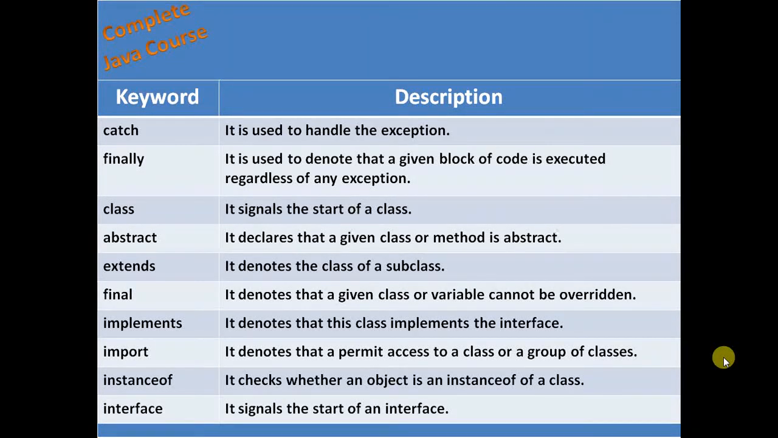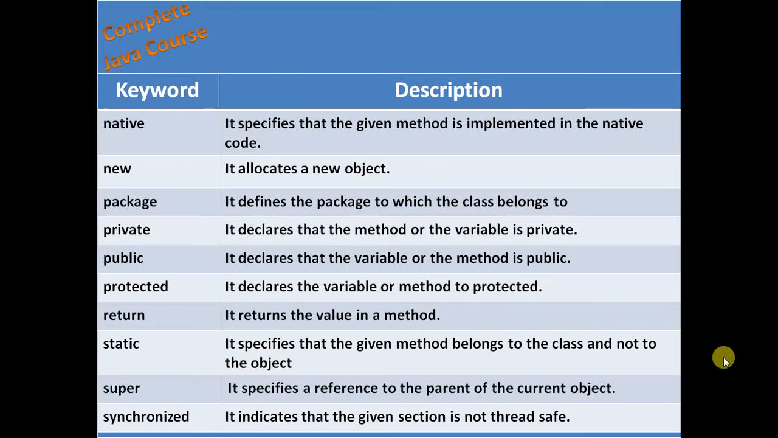Instanceof. It checks whether an object is an instance of a class. Interface. It signals the start of an interface. Native. It specifies that the given method is implemented in native code. New. It allocates a new object. Package. It defines the package to which the class belongs.